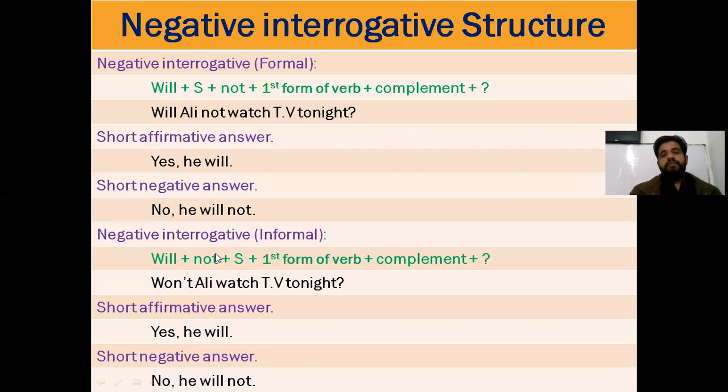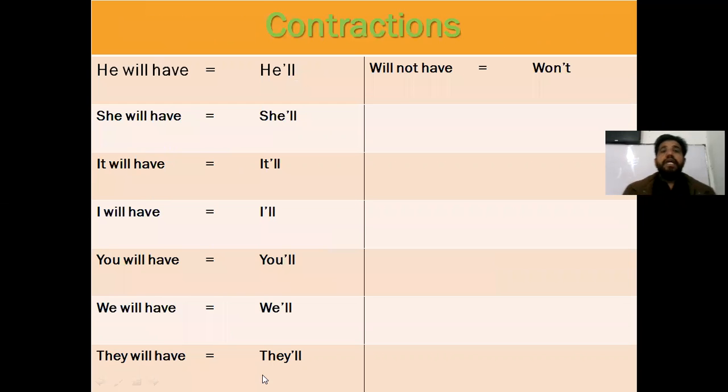Negative interrogative informal. In informal, you will bring not along with will. Both will come to the beginning. You can see will, then subject, then not, and here we have will not, then subject. Will and not both come to the start, then the subject, then the first form of verb, then the complement, then the sign of interrogation. So: won't Ali watch TV tonight? The short form of will not is won't, and in the negative interrogative informal you will always use the short, contracted form. So won't Ali watch TV tonight? The short affirmative answer is he will, and the short negative answer is no he won't.